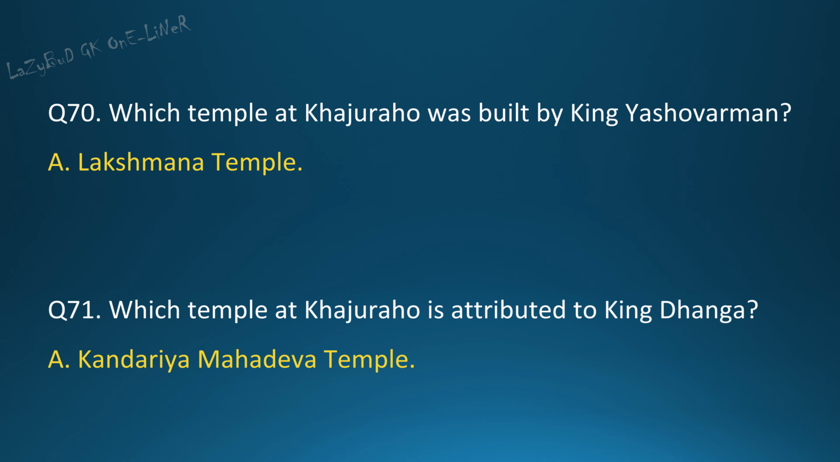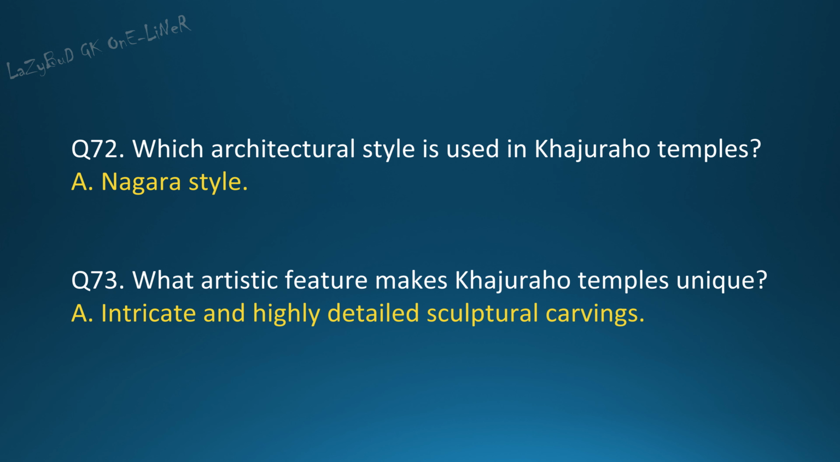Question 71. Which temple at Khajuraho is attributed to King Dhanga? Answer. Kandariya Mahadev Temple. Question 72. Which architectural style is used in Khajuraho temples? Answer. Nagara style. Question 73. What artistic feature makes Khajuraho temples unique? Answer. Intricate and highly detailed sculptural carvings.